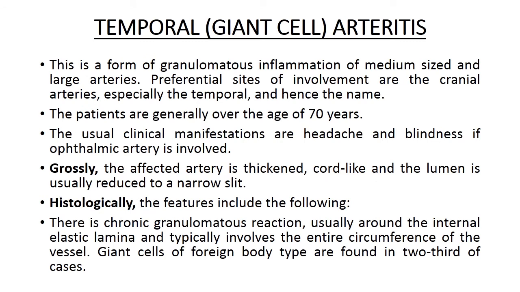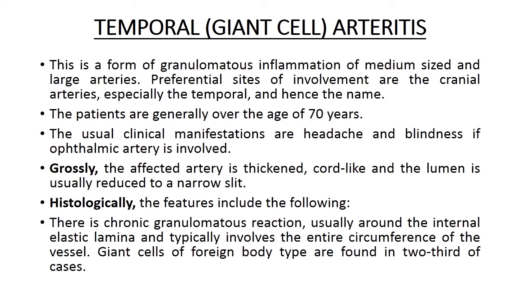Now, temporal arteritis, also known as giant cell arteritis. This is a form of granulomatous inflammation of medium-sized and large arteries, and preferential sites of involvement are the cranial arteries, especially the temporal arteries. That is why it is known as temporal arteritis. The patients are generally over the age of 70 years. The usual clinical manifestations are headache and blindness if the ophthalmic artery is also involved.